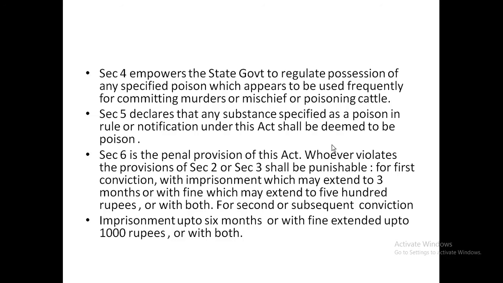Section 5 declares that any substance specified as a poison in a rule or notification under this Act shall be deemed to be poison. Section 6 is the penal provision. Whoever violates the provision of Section 2 or Section 3 shall be punishable for first conviction with imprisonment which may extend to 3 months, or with fine which may extend to 500 rupees, or with both. And for subsequent conviction, imprisonment up to 6 months, or with fine which may extend up to 1000 rupees, or with both. That is the penalties.